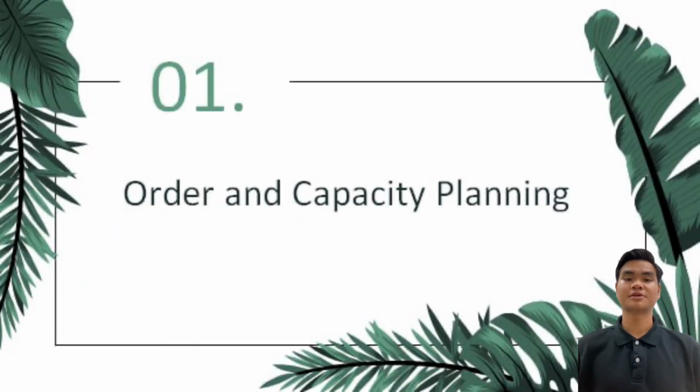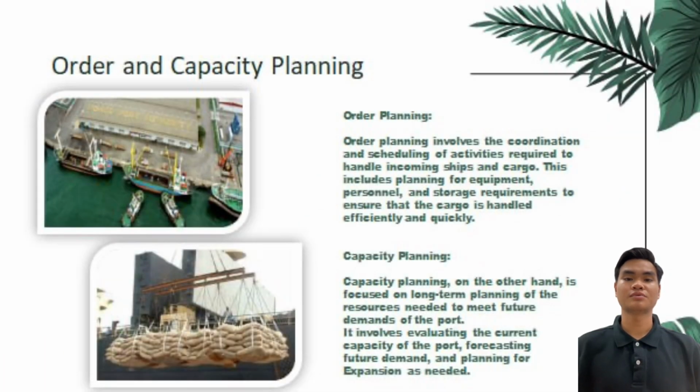Order and capacity planning. Order planning involves the coordination and scheduling of activities required to handle incoming ships and cargo. This includes planning for the equipment, personnel and storage requirements to ensure that the cargo is handled efficiently and quickly. It covers the types and quantity of the product that need to be handled at the terminal and establishing the order in which they will be processed.